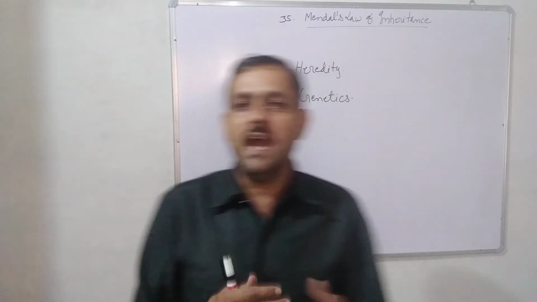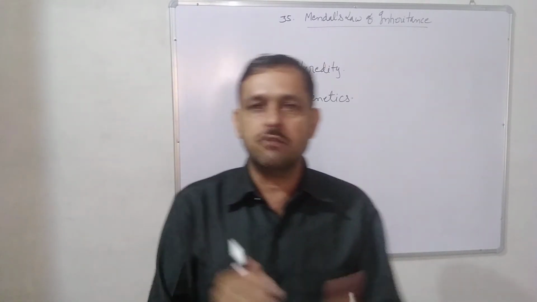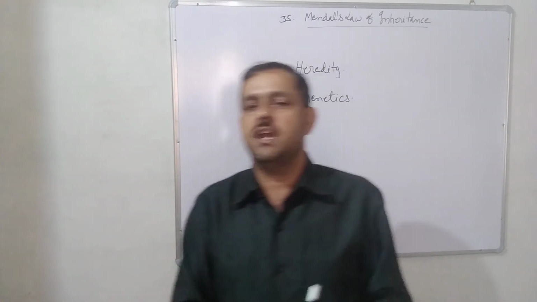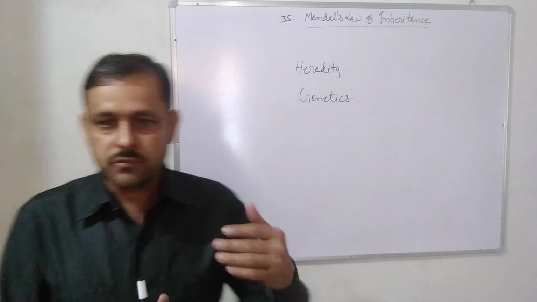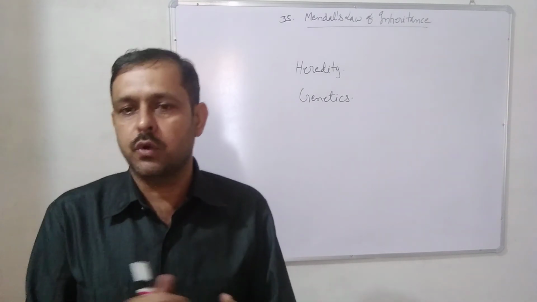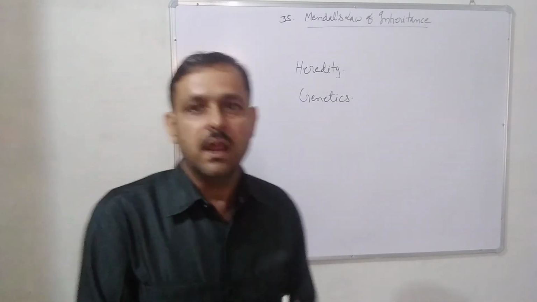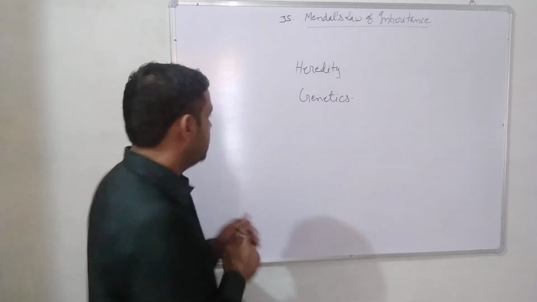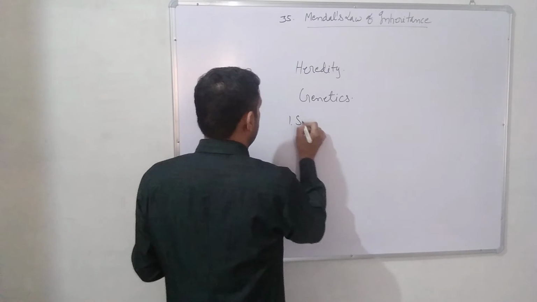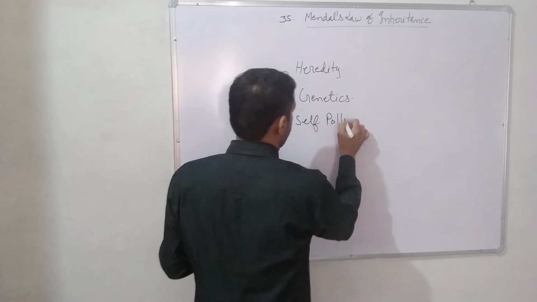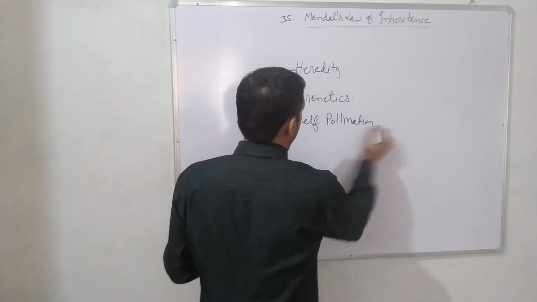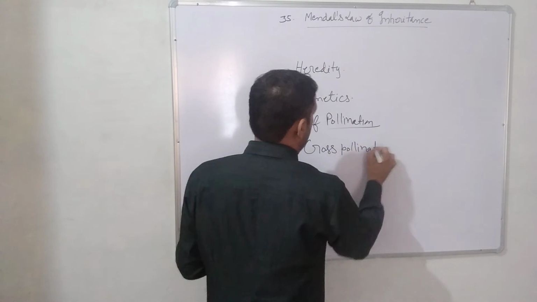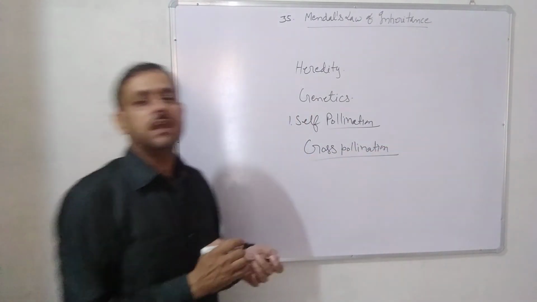Now pea has a bisexual flower. Bisexual flower means both the reproductive organs are present in the same flower. And the most important character for choosing pea is that it has self pollination, but cross pollination also occurs in the pea plant.